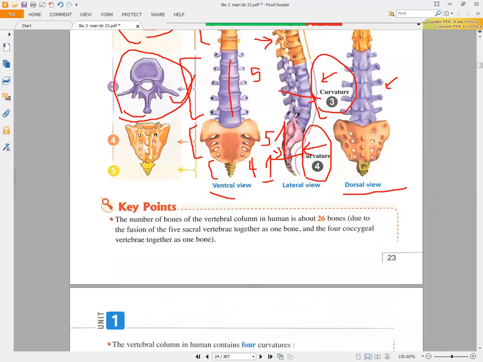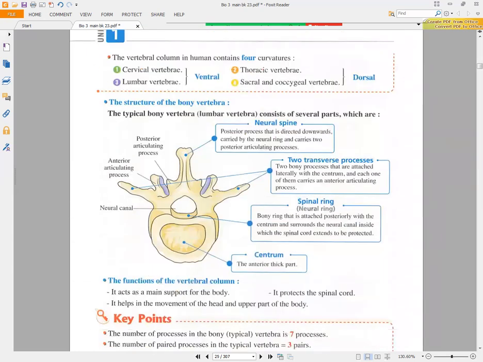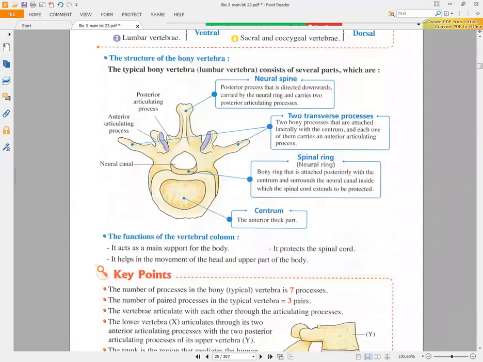After that, we will talk about the structure of the lumbar vertebrae or the thoracic vertebrae, because they are typical bony vertebrae. If you look here, you will find that we have a centrum. The centrum is the anterior thick part, and you can look at it from the ventral view.